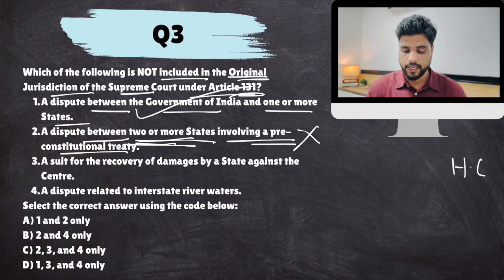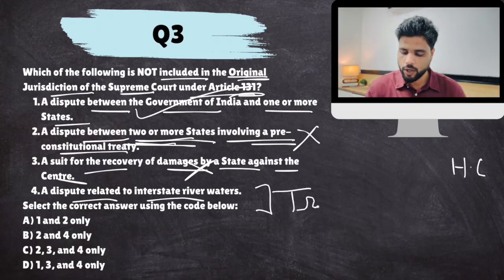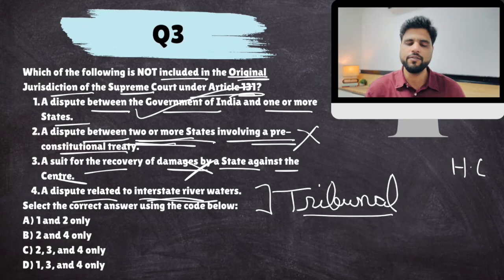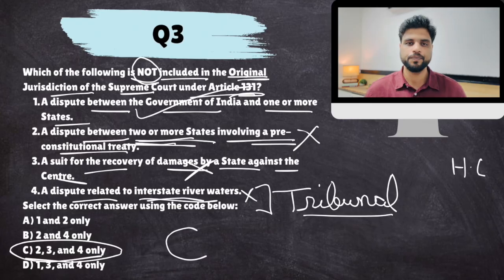So this is false. A suit for recovery of damages by state against center, high courts can also pitch in this. Dispute related to interstate river waters, that is not original jurisdiction, because for that the Constitution says that we will create a special tribunal. So for interstate rivers, the matter goes to a tribunal, not Supreme Court. So this is also false. So they asked which of the following is not. So 2, 3, 4 are not.